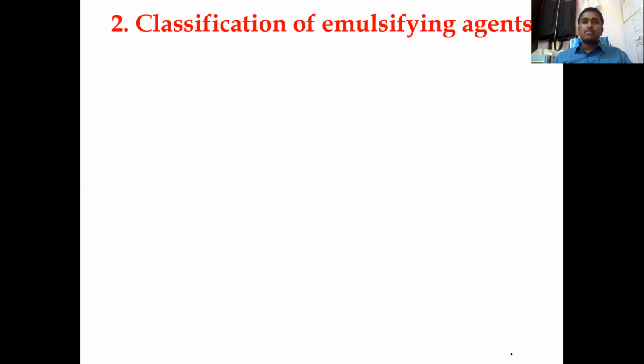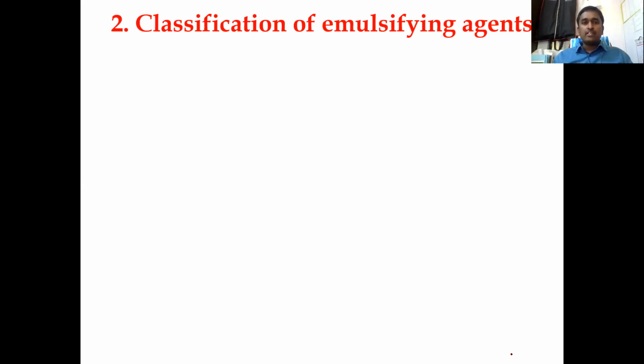Classification of emulsifying agents. This was already seen in the practical, determination of HLB value, during physical pharmaceutics one. For the identification of the HLB value of a surfactant like polysorbate 80 or sodium lauryl sulfate, you have done it. There itself you have seen this HLB scale completely, depending upon the water solubility nature of the surfactants.